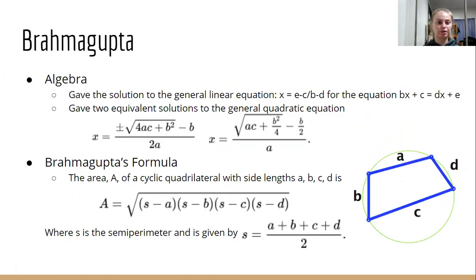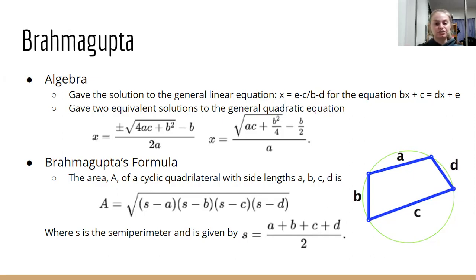Continuing on with Brahmagupta's work, we're going to move into algebra. So he gave the solution to the general linear equation. So the solution is x is equal to (e minus c) over (b minus d), for the equation bx plus c is equal to dx plus e. He also gave 2 equivalent solutions to the general quadratic equation. So I have both of those shown there.